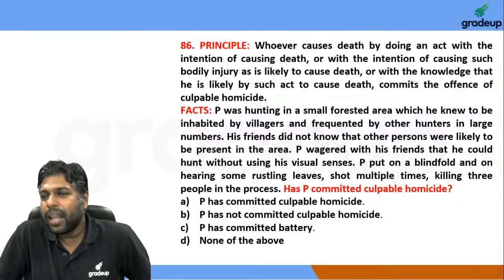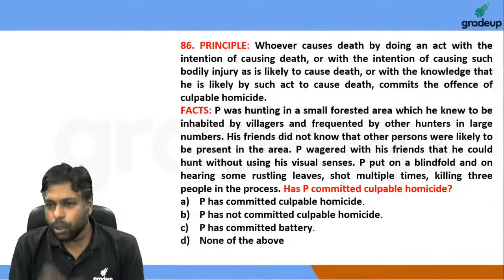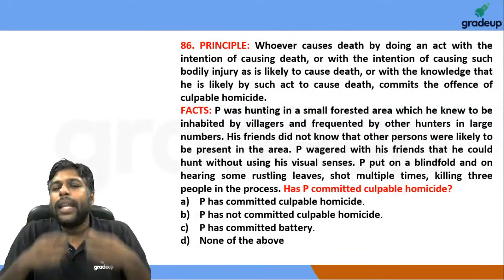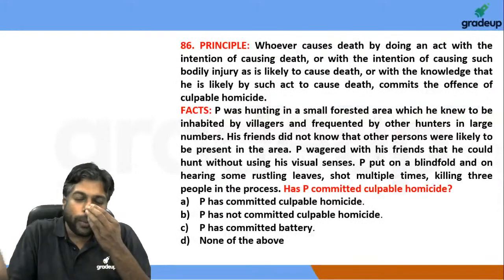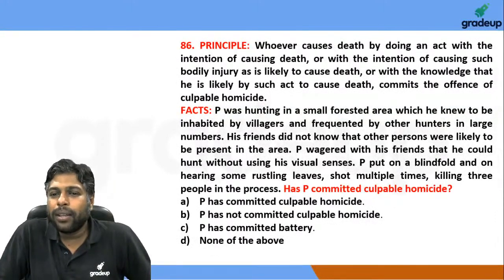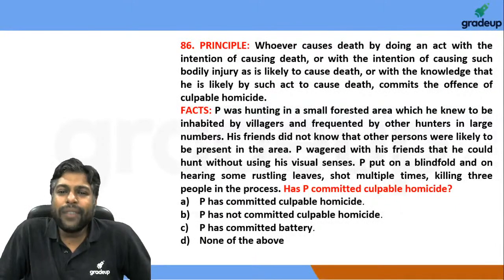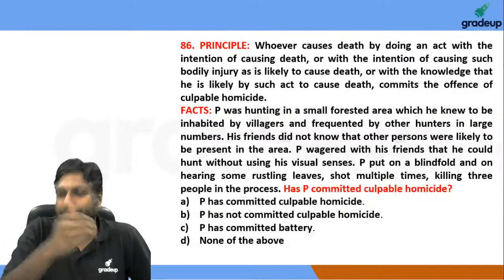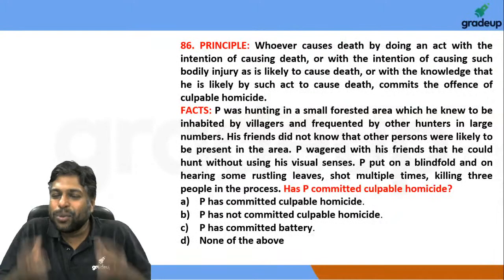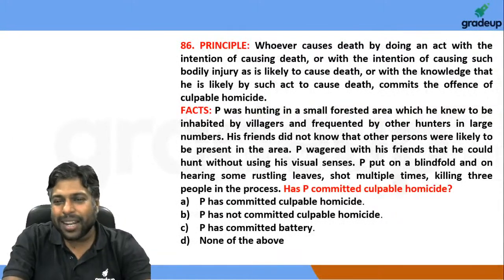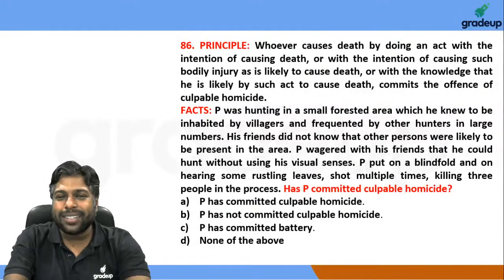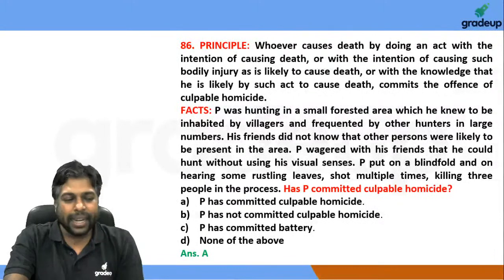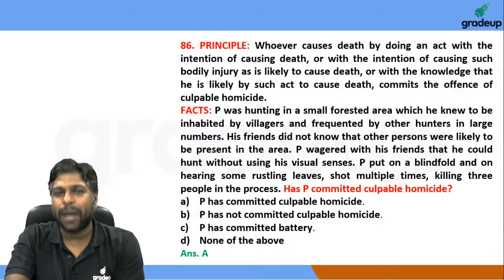P was hunting in a small forest area which he knew to be inhabited by villagers. So if P already knew, and that it was frequented by other hunters also, in large numbers, even if his friends did not know, that makes no difference. भाई जो person गोली चलाया है उसे तो पता ही था ना, तो उसको आंख पे पट्टी करके अलग सुपर रॉक स्टार बता के starting to shoot people, 3 bullets, 3 dead. Yeah, that's definitely overkill, and that is definitely culpable homicide in our humble opinion here at gradeup.